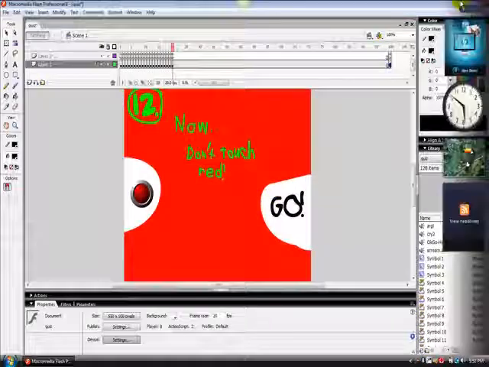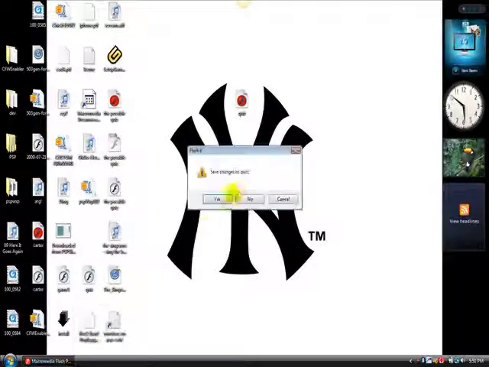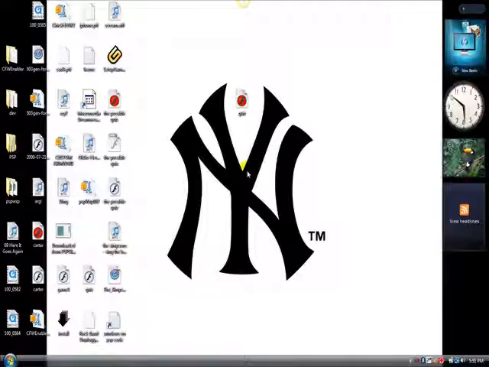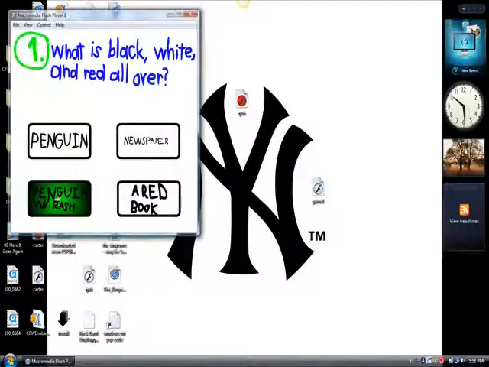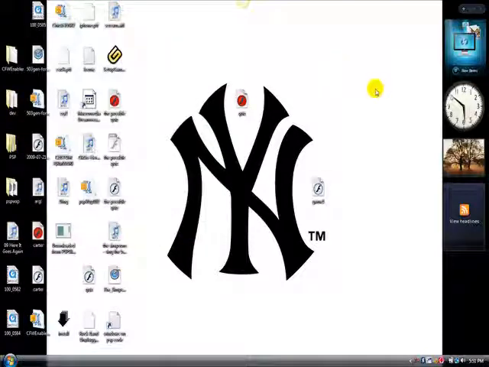Just export it to your desktop. You can close this window now. And you'll get a file that's called Game 1 or whatever you saved it. It should look like a white circle. When you click on it, it will start the game up in Macromedia Flash Player 8. It will start it up in Player 8 because your computer runs on Player 8, but when you put it on your PSP, it'll use Flash Player 7. No need to worry. Alright, I've done this before, so I know it works.